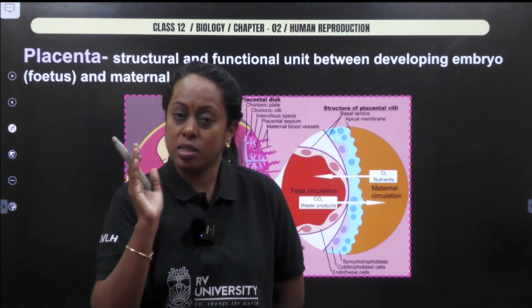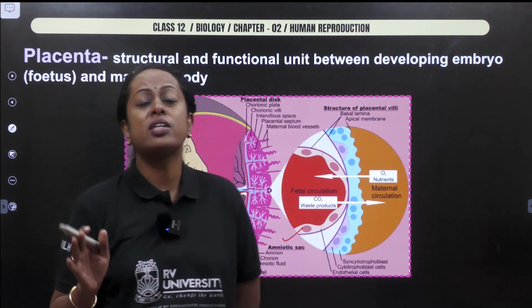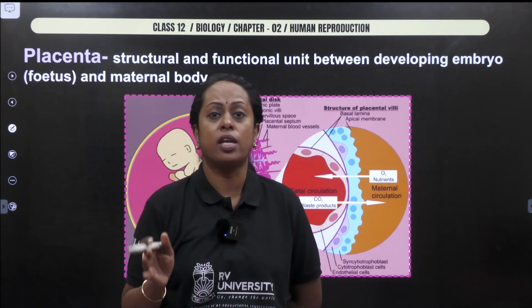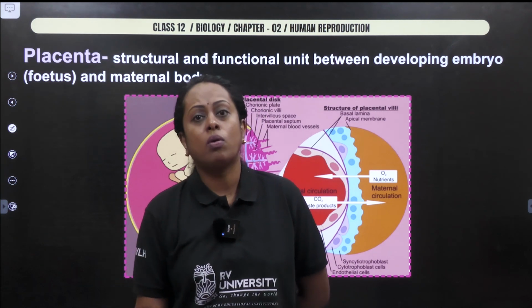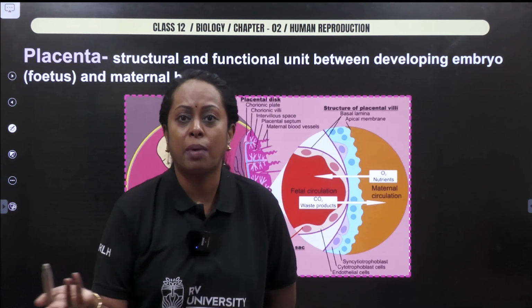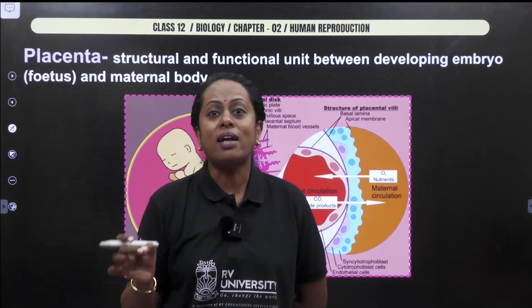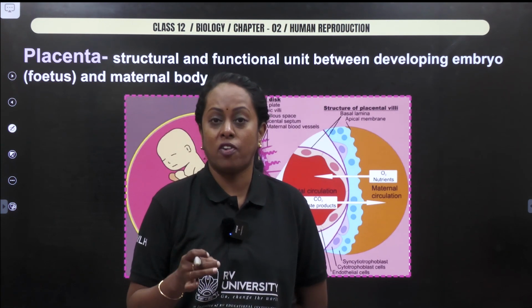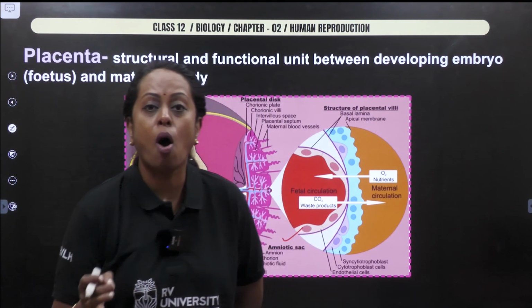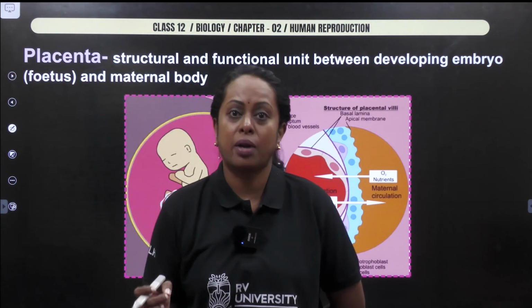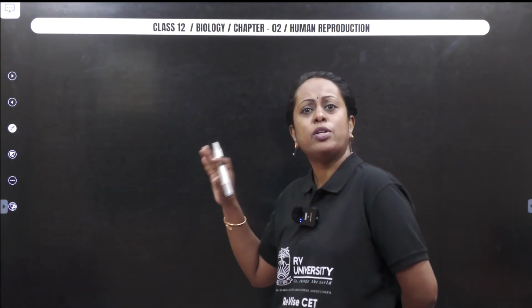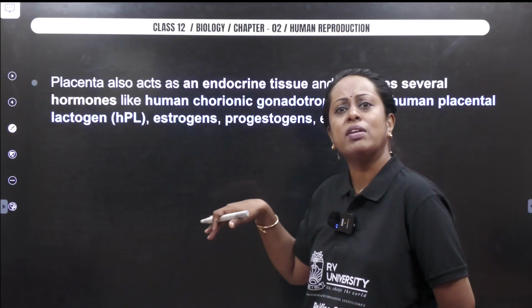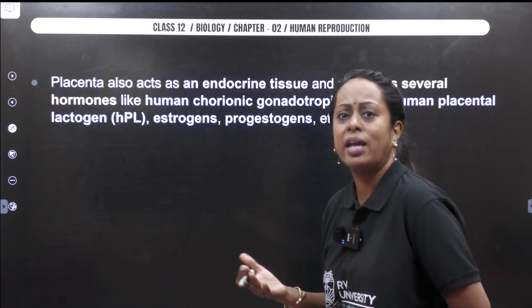Yolk is not present, but the sac is required because the first RBC is produced in the yolk sac. Please don't say it is produced in bone marrow. Bone is not yet developed. From where do you think the blood cells will come? So the yolk sac is present for the first production of RBC. After that, the liver will come into play and start producing. The spleen will come into play. Then only your bones will play an important role.